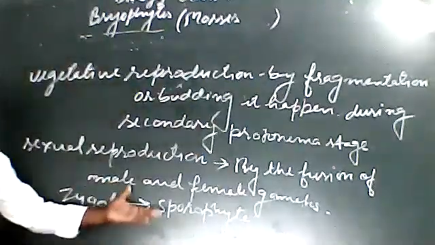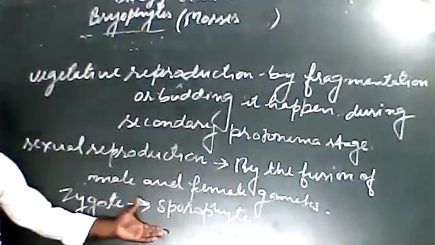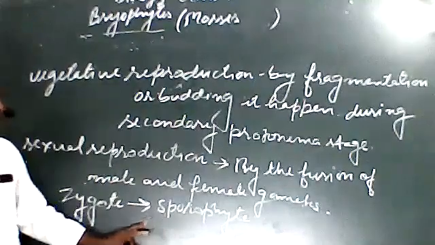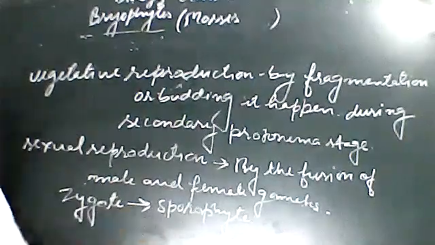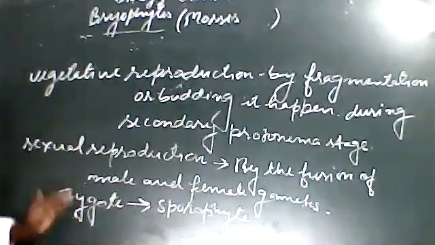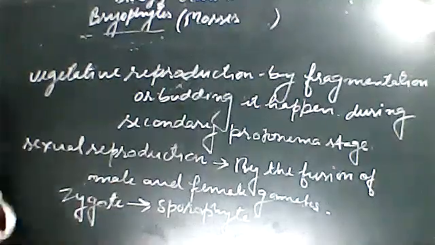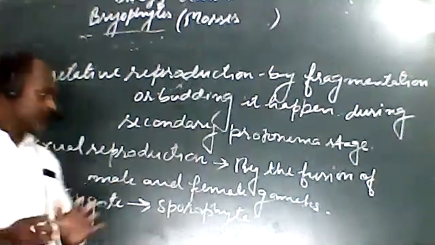As we studied in liverworts, the sporophyte in moss is more developed than in liverwort. This is the difference.